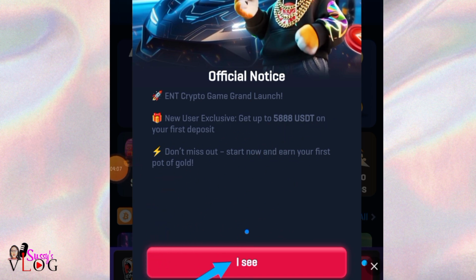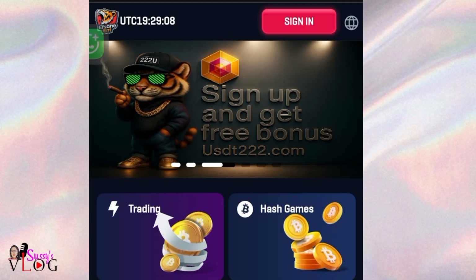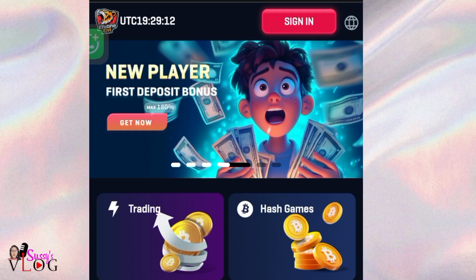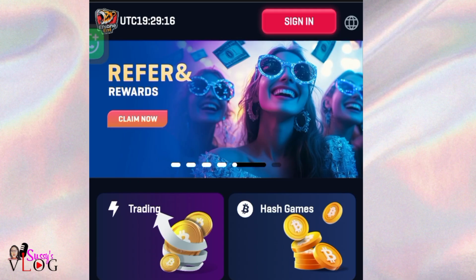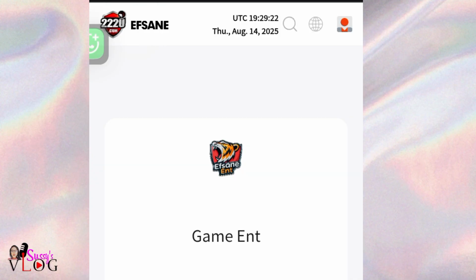So you come here, you click on I see. Now the thing is, you will sign in here every day, and every day you sign in, you're going to be getting 0.2 USDT. So you come here, you click on sign. It's going to load the interface just like this.